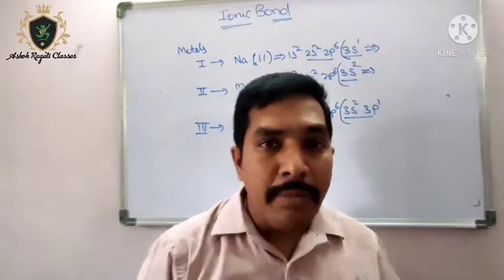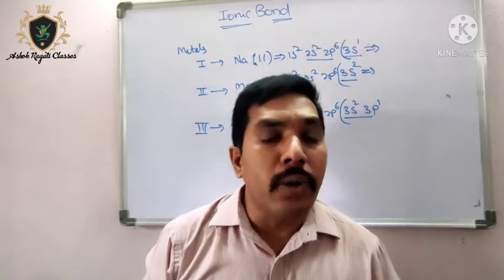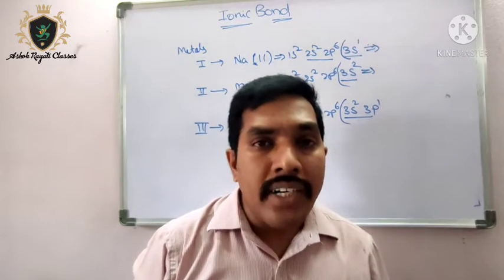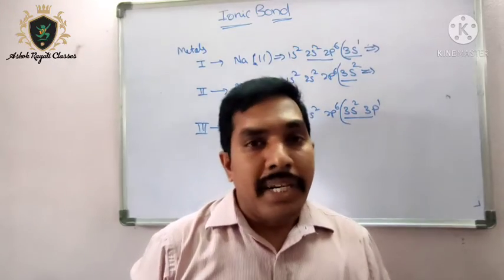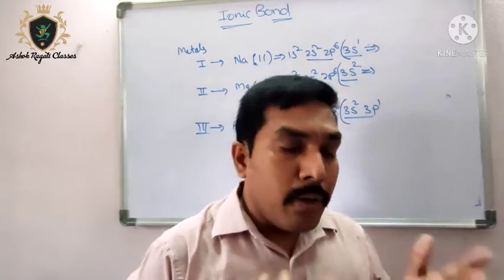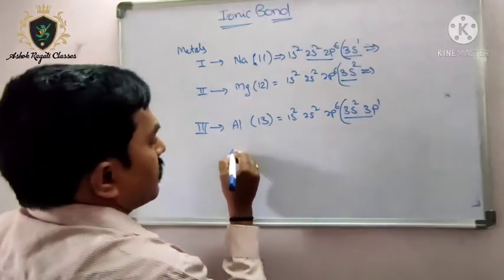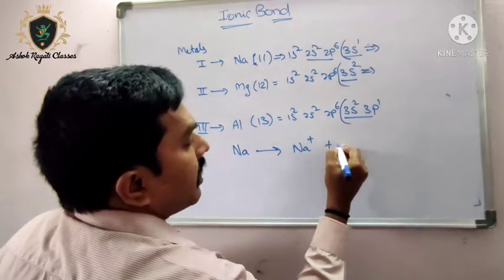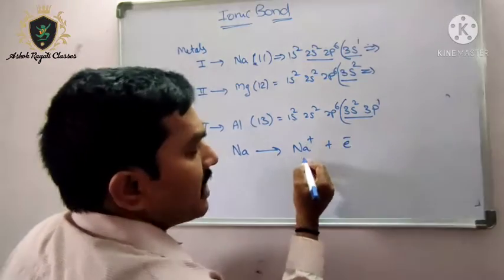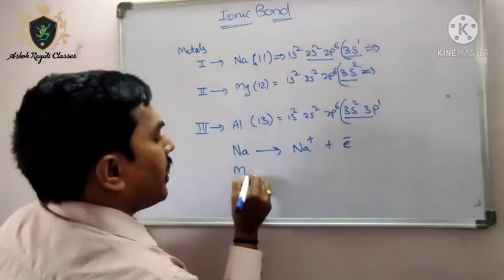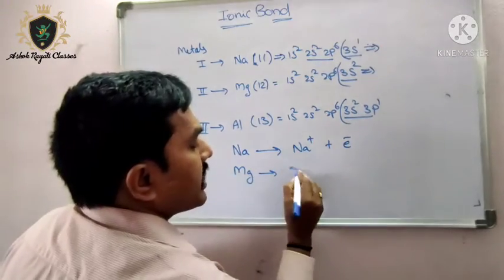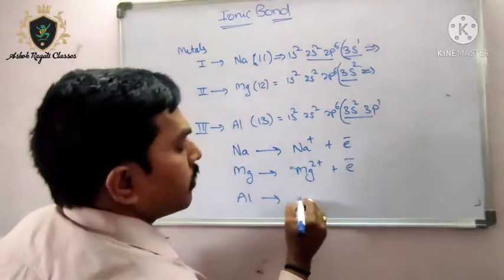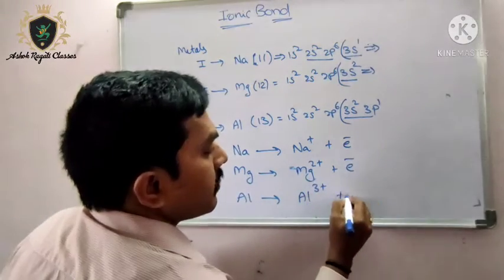So from this discussion what I am concluding here is metals always try to lose their excess electrons to get the octet. So to get the octet means they automatically gain stability. So metals always try to lose their electrons. Sodium has one excess electron, so it loses one electron and becomes Na plus ion. Na plus ion means cation. Okay, in the same way magnesium tries to lose its 2 electrons, aluminum tries to lose 3 electrons.